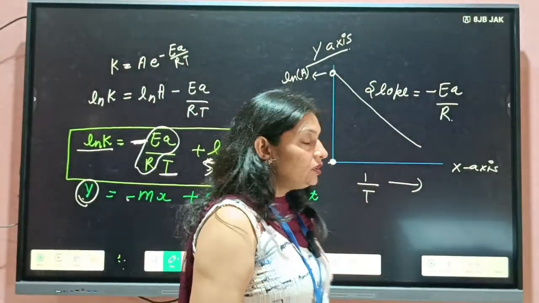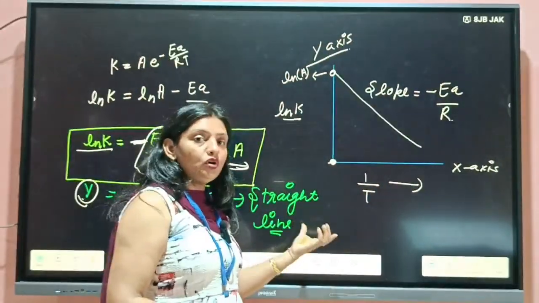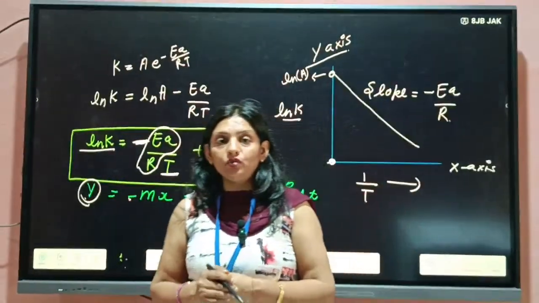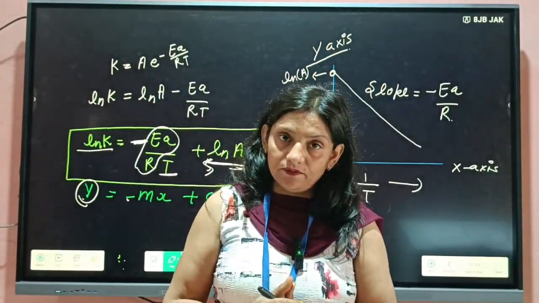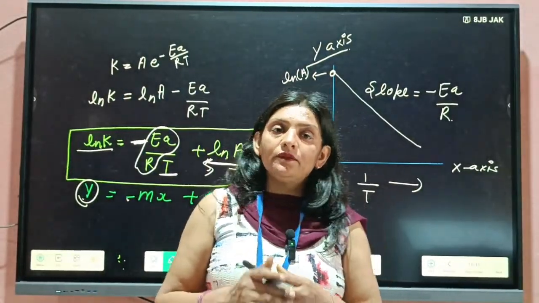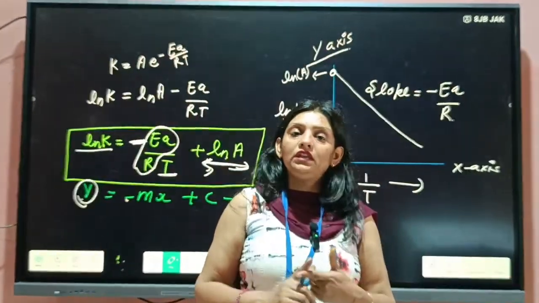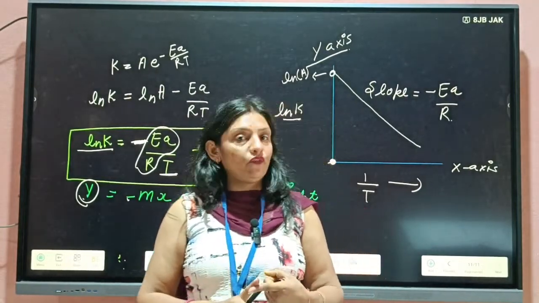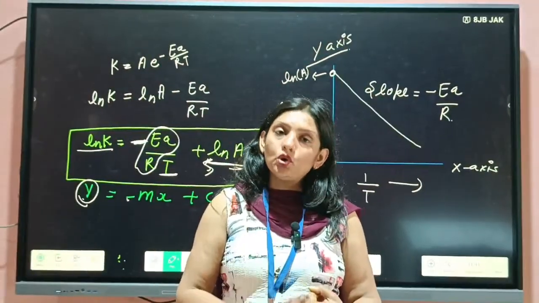Clear or not? So students, this is all about the Arrhenius equation. I hope this is clear to you. The Arrhenius equation is telling us about the dependence of temperature on the rate of the reaction. Arrhenius is telling us that when reactants collide with each other, they must collide with a sufficient amount of energy, and that minimum amount of energy is known as the threshold energy.